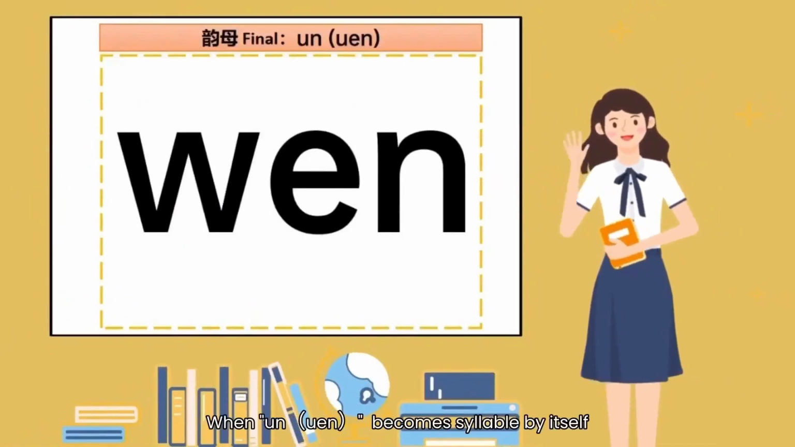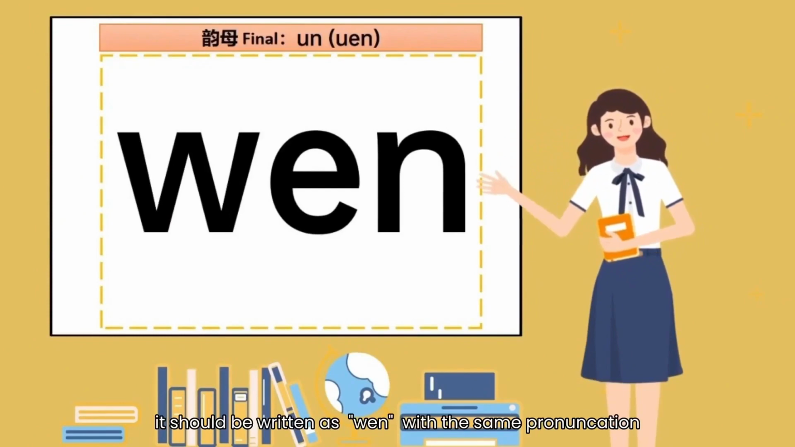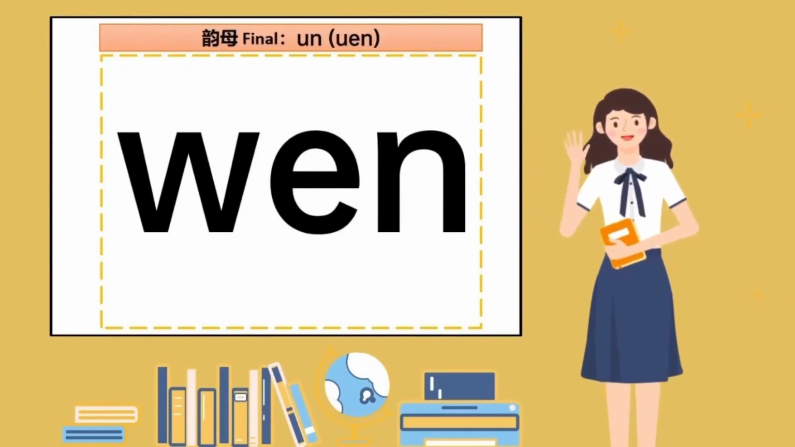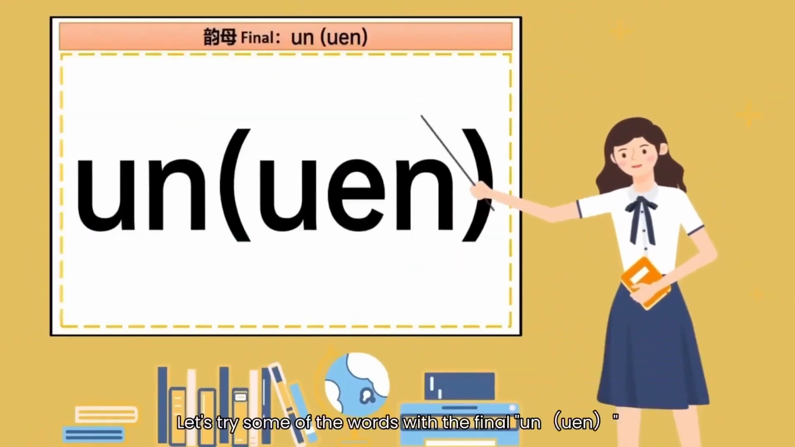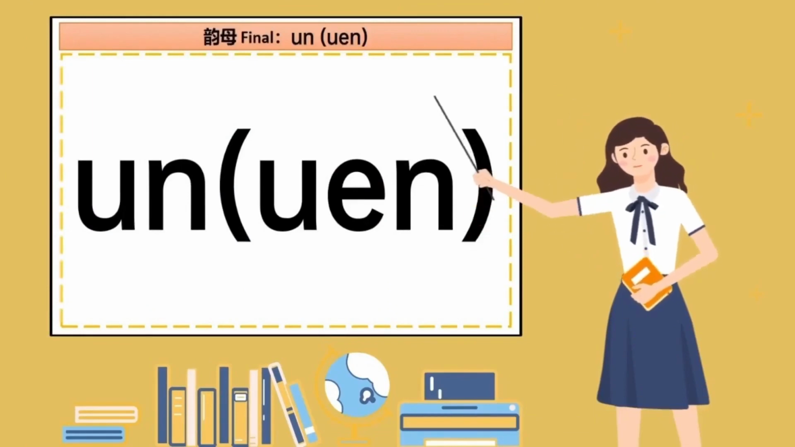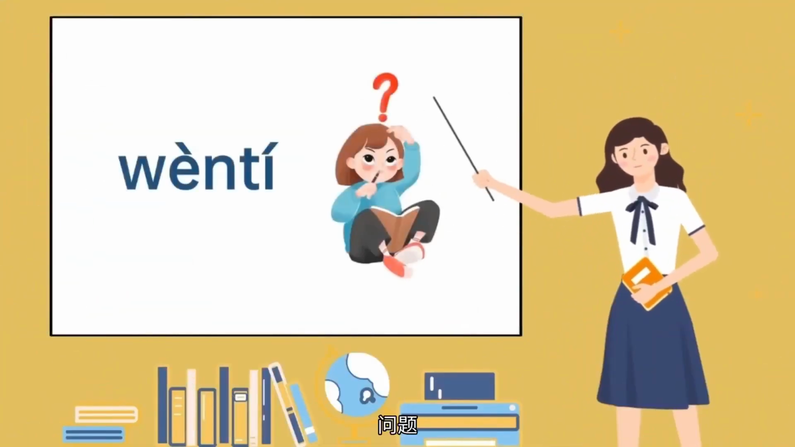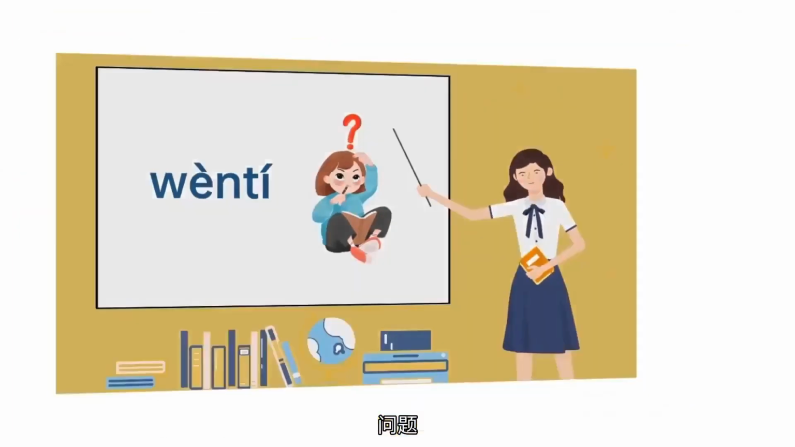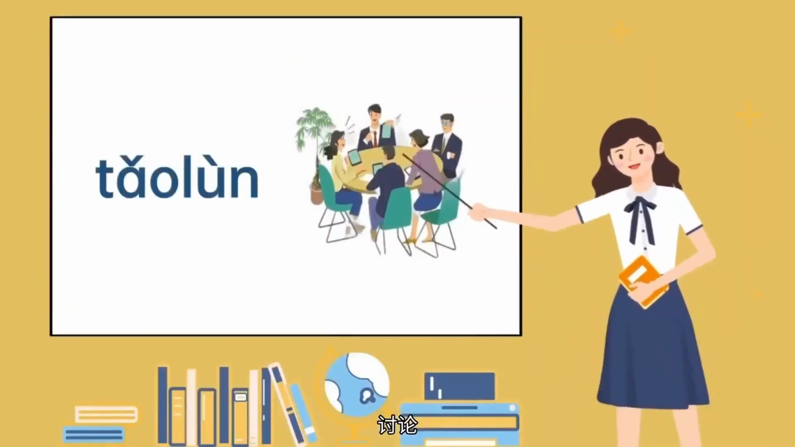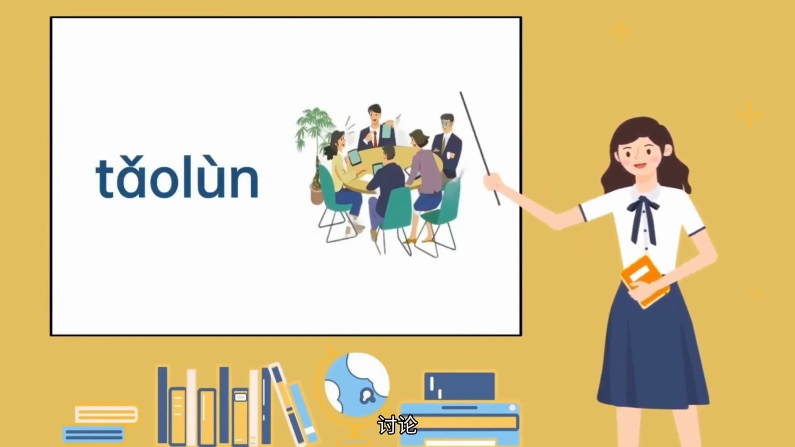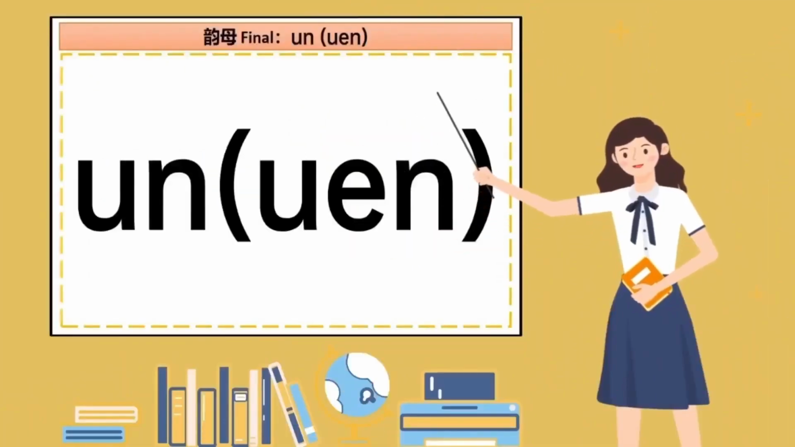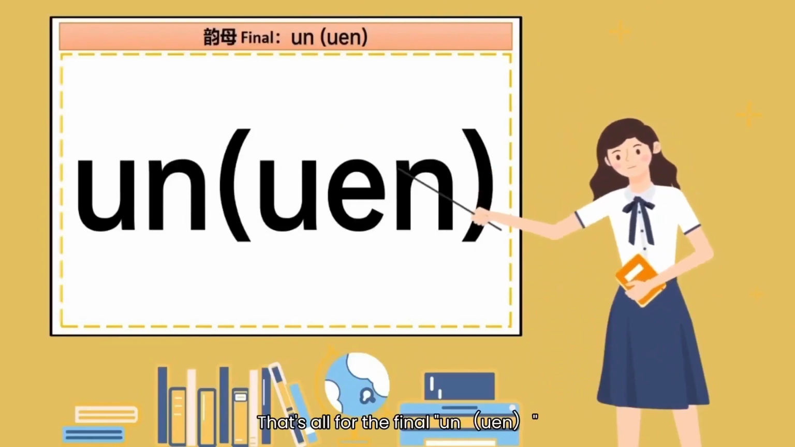When when becomes a syllable by itself, it should be written as when with the same pronunciation. When, when, when. Let's try some of the words with the final when. 问题，问题。讨论，讨论。That's all for the final one. Did you get it?